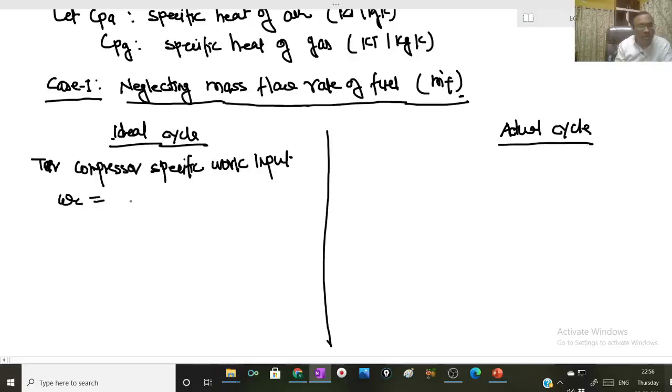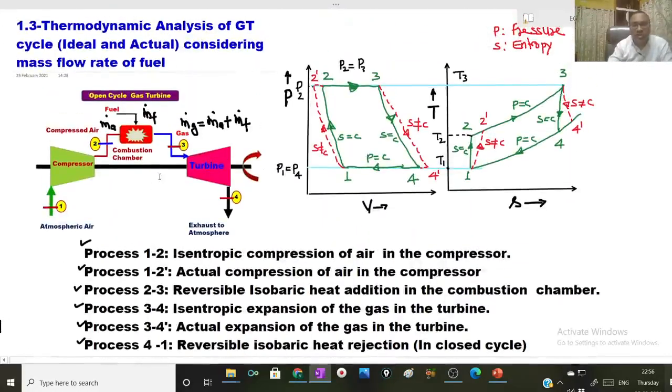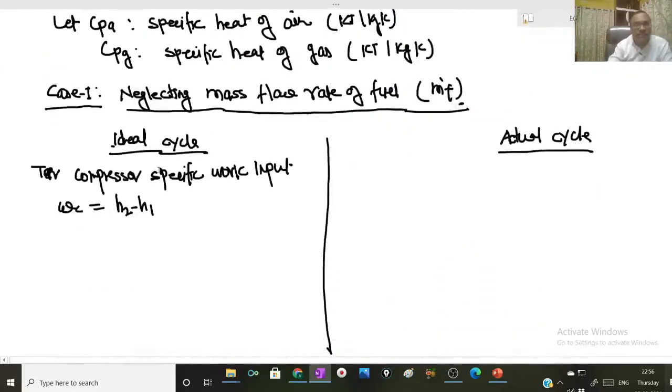WC will be given by H2 minus H1. As you can see from the PV and TS diagram, this will be in kilojoule per kg. In terms of temperature and specific heat, it can be given as CPA into T2 minus T1 kilojoule per kg.